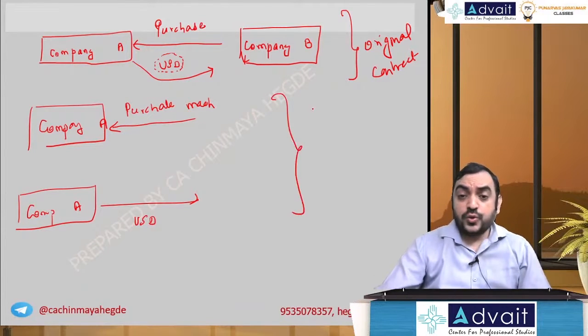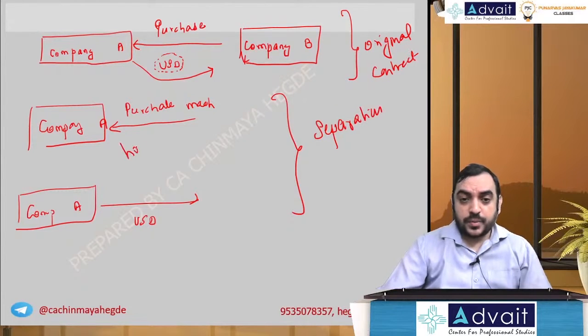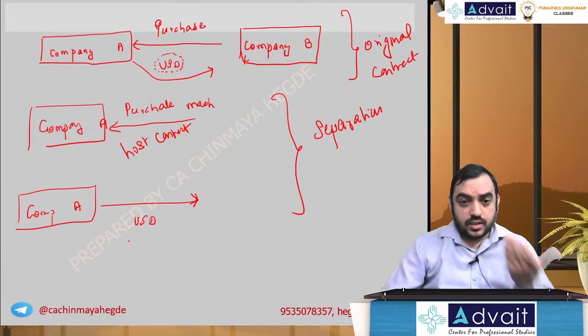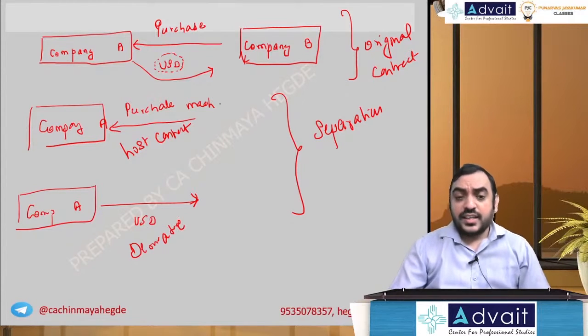We require to do this separation. You separate the host contract, the purchasing machinery is the host contract, and USD is the embedded derivative.